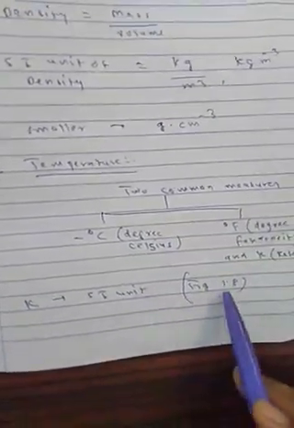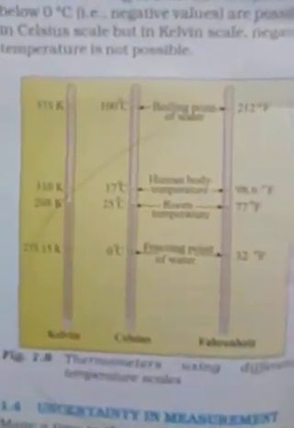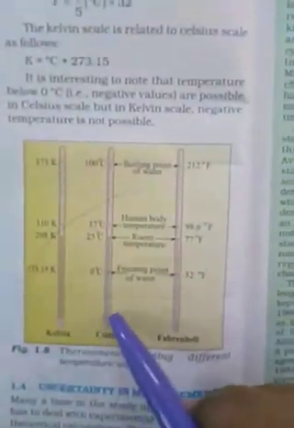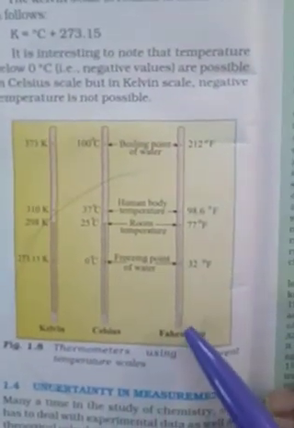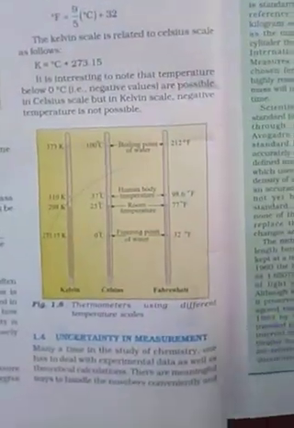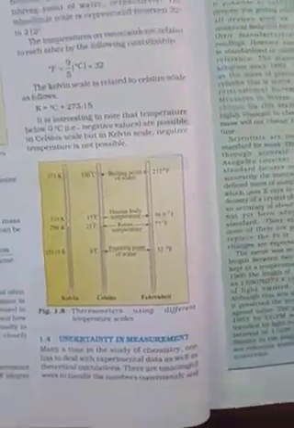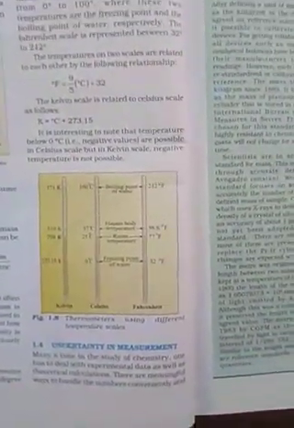Kelvin is the SI unit. In figure 1.8 I will show you these: Celsius, Kelvin and Fahrenheit. You know that with the help of a thermometer we know our body temperature. If I keep a thermometer in hot water, I can measure the temperature of that liquid.